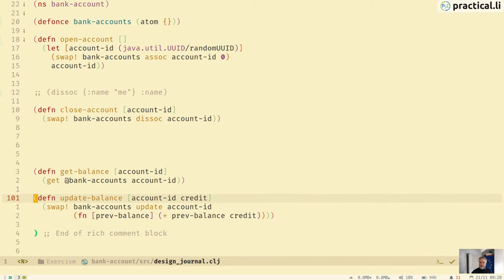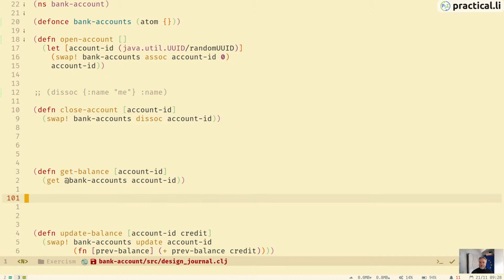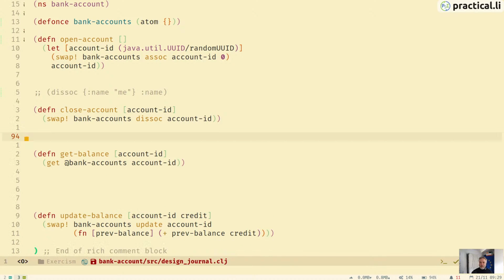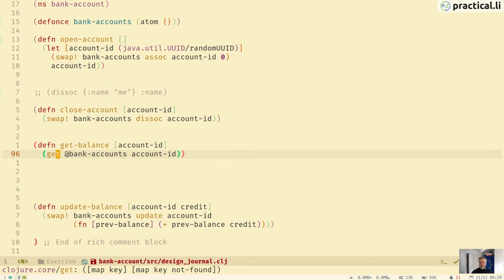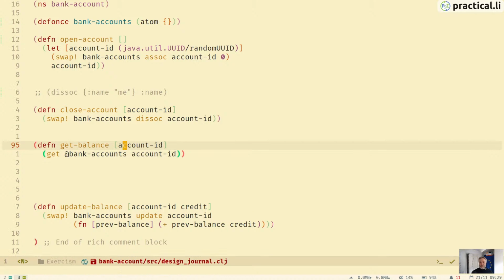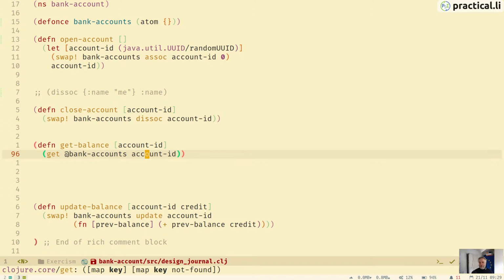And then to get the balance, that's really easy. The only difference, because we're using an atom, is we can use get to access the hash map, but in order to get the hash map, we dereference the bank accounts, and we've been given the account ID as the argument, so we can just use the account ID as the key to look up in bank accounts the value of the account.